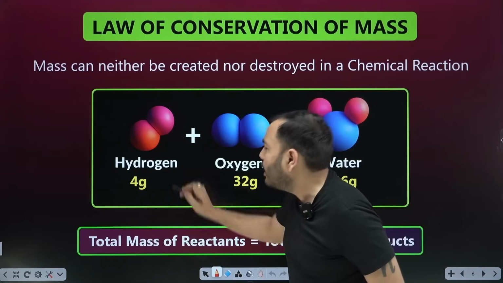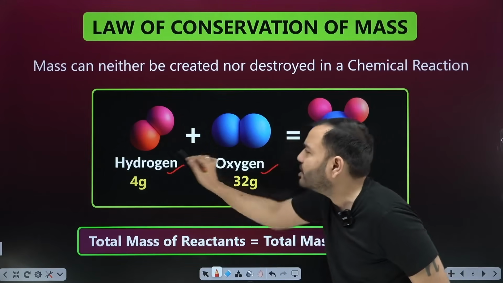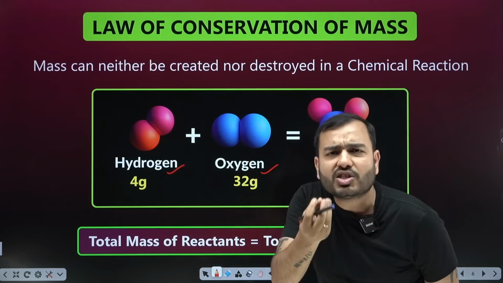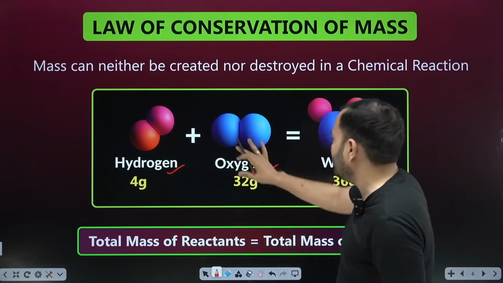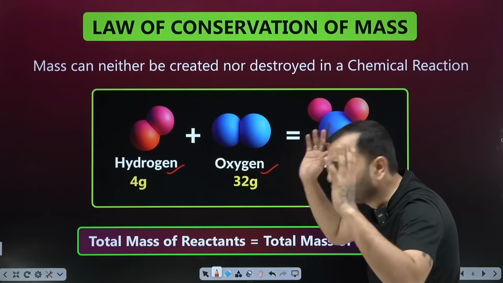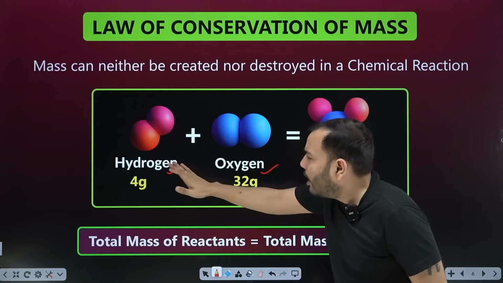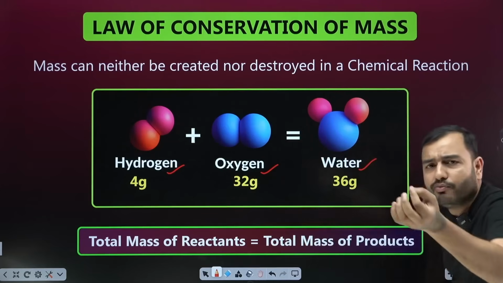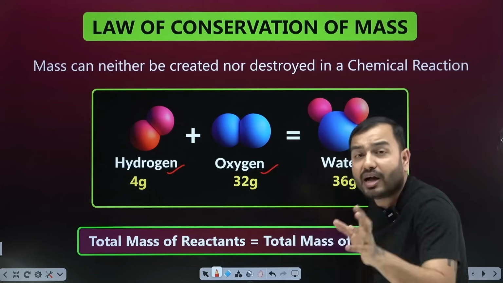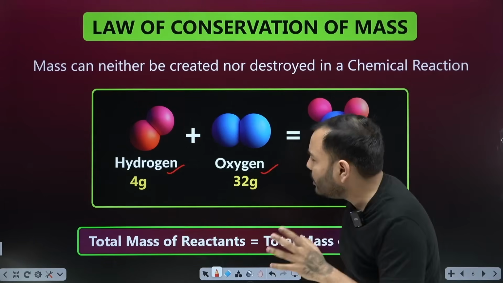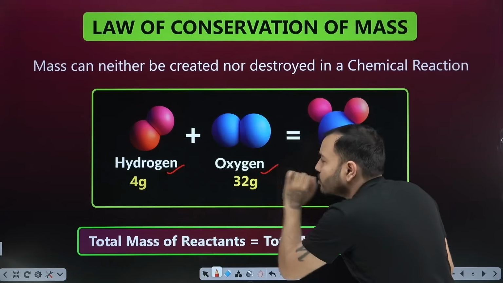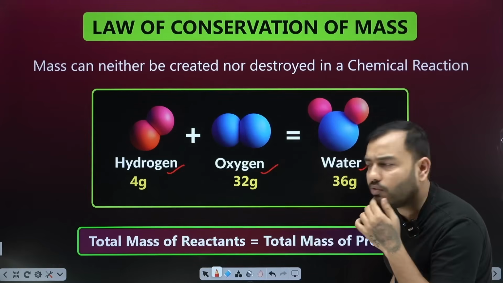For example, here I have taken the chemical reaction between hydrogen gas and oxygen gas. This reaction doesn't happen normally; too many conditions must be applied, then it happens. Hydrogen and oxygen combine. They form water. We saw if we have 4 grams of hydrogen and 32 grams of oxygen, how much water is formed?